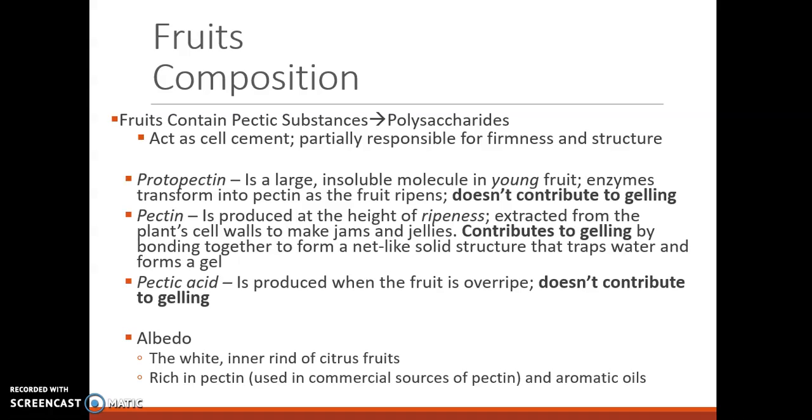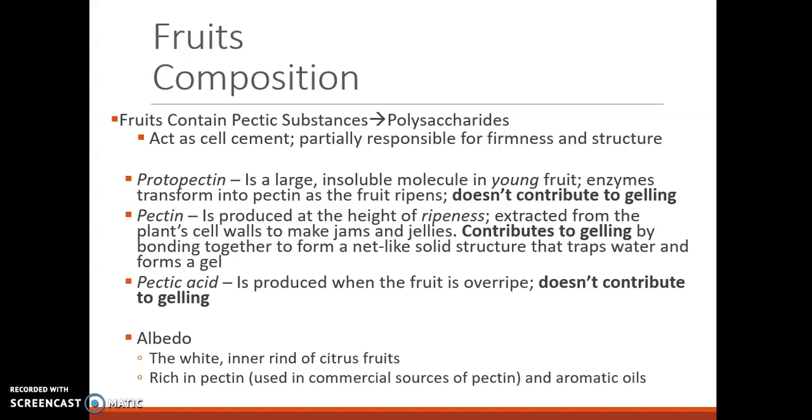So protopectin is the large insoluble molecule in young fruit, so this is your underripe fruit. And enzymes transform it into pectin as the fruit ripens. And protopectin does not contribute to gelling. Write that down. Pectin, on the other hand, is produced at the height of ripeness and extracted from the cell walls to make jams and jellies. So because we know that pectin is able to make jams and jellies, we know that it contributes to gelling.